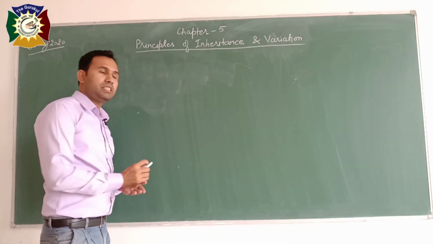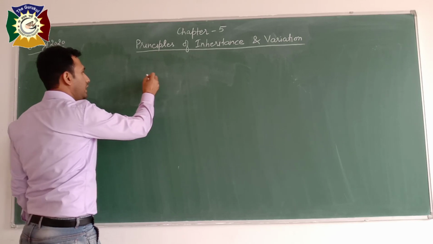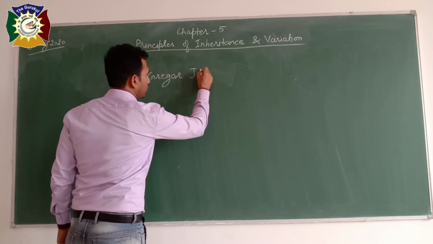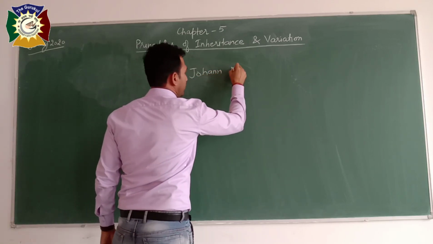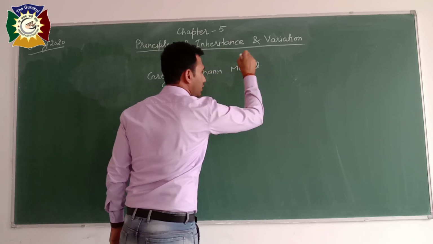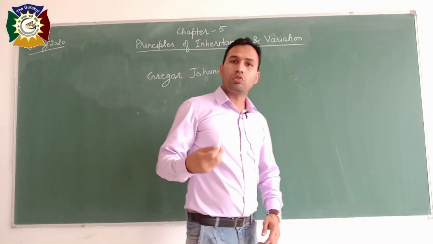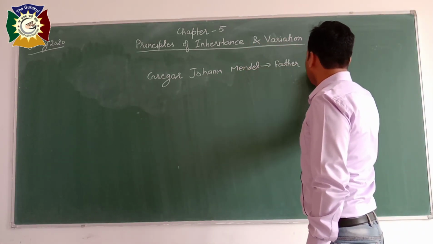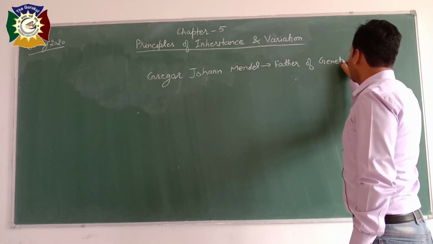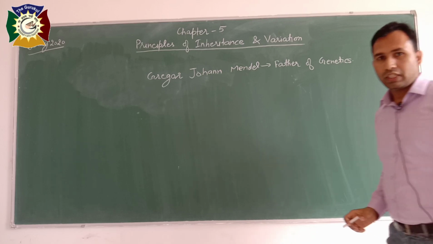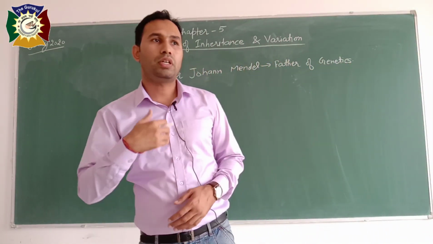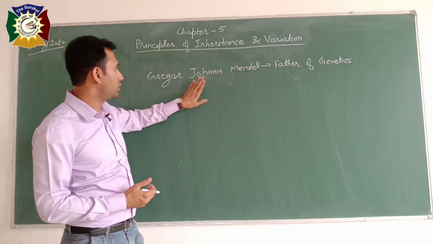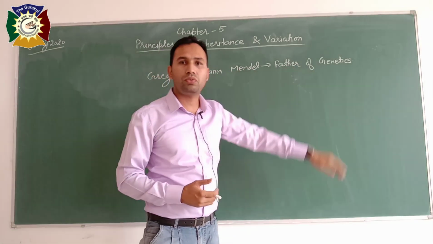Now there is a renowned scientist related with genetics, and the name of the scientist is Gregor Johann Mendel. He is also called the father of genetics, because he is the first person who experimented a lot on genetics. That's why we call Gregor Johann Mendel the father of genetics.